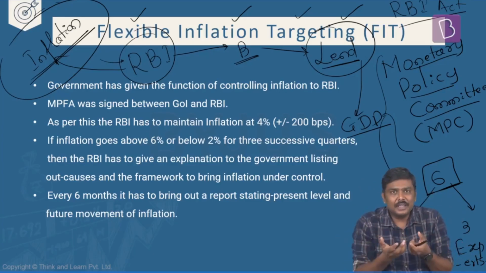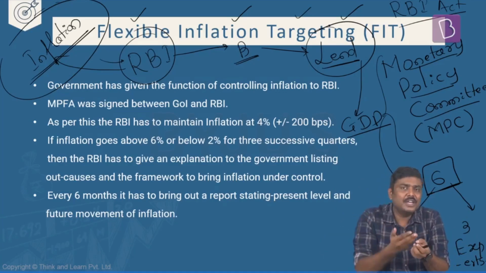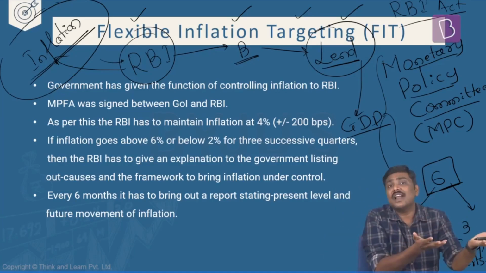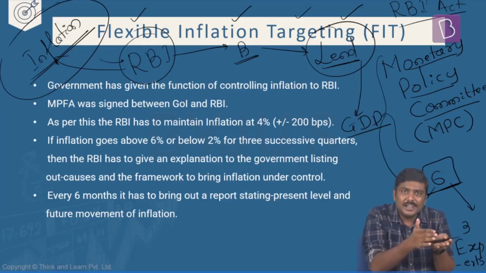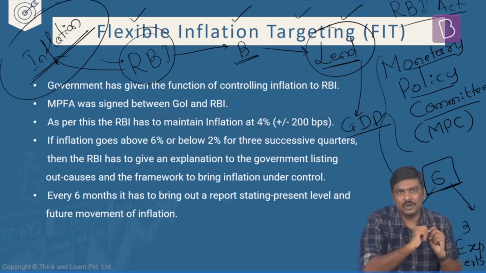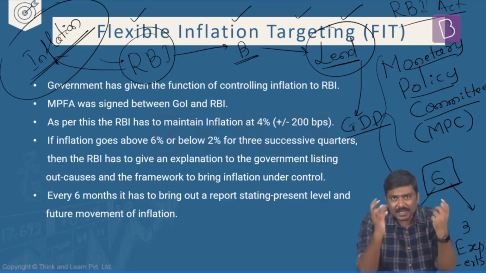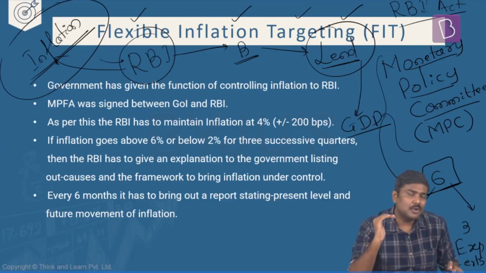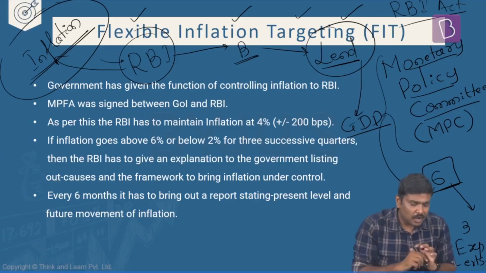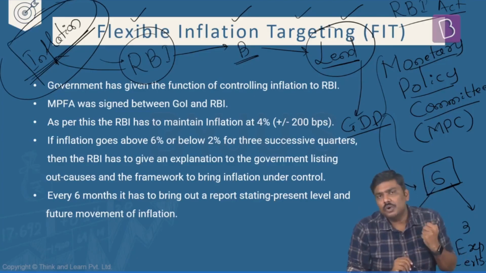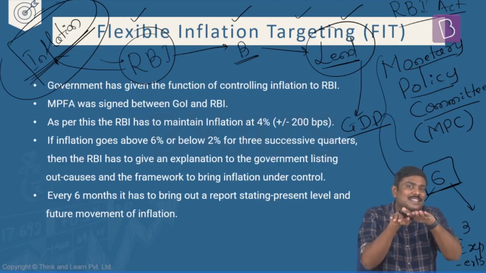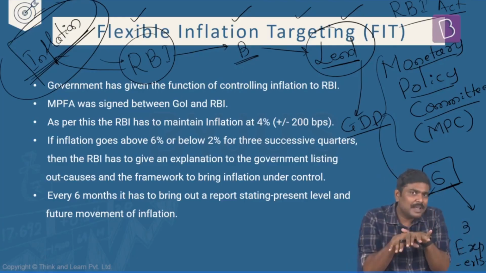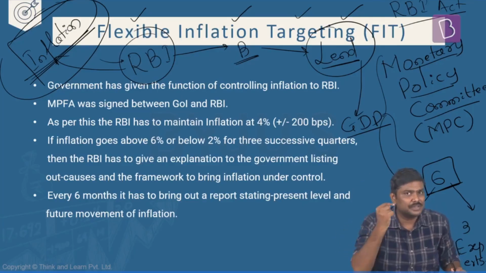People who have money now feel that rather than spending, I should save because the interest rates are higher. So they will start holding back investment or lowering consumption and start saving more. So liquidity or money supply in the market will come down. And when money supply comes down, inflation will be controlled. But have a look at the other side of the argument. When the money supply comes down, what will happen to investments? Investments will also take a hit.